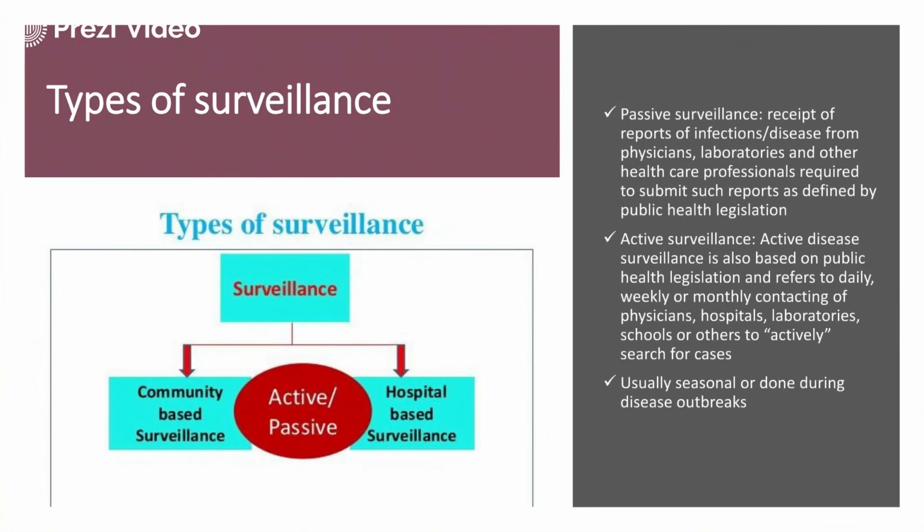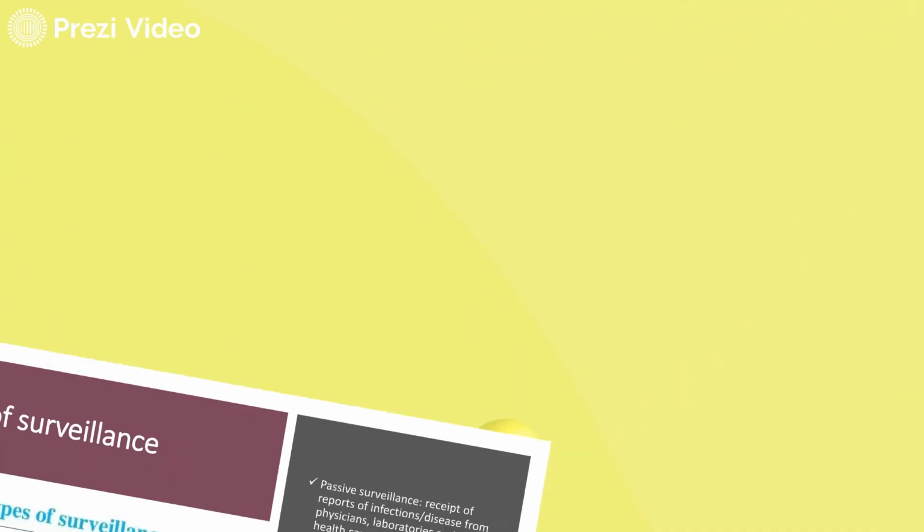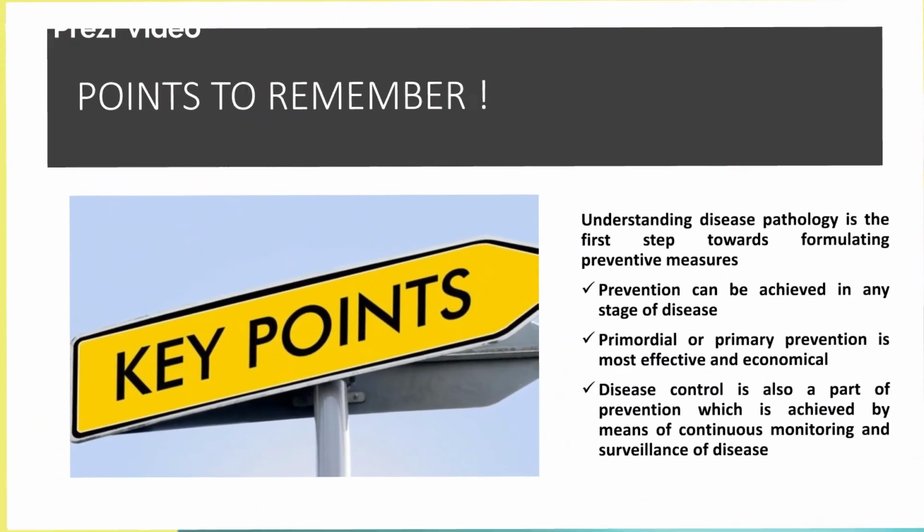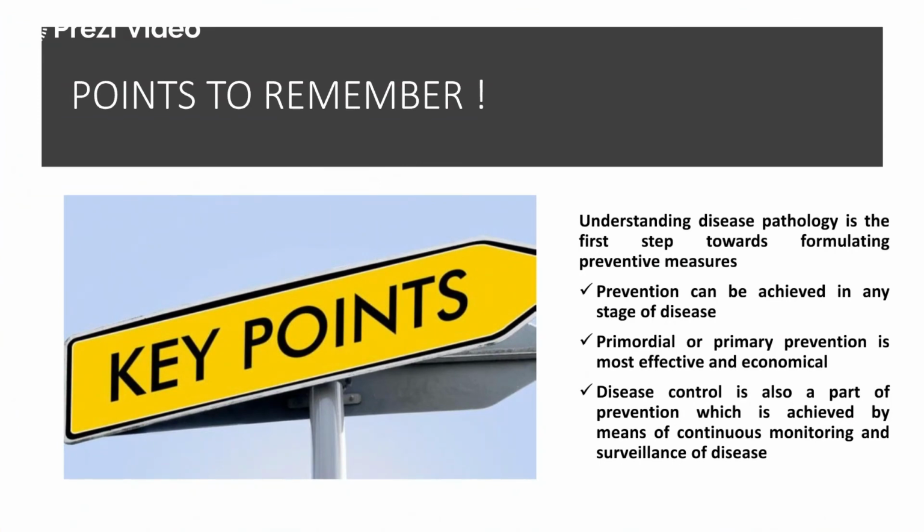There are different types of surveillance. First is community-based surveillance, and second is hospital-based surveillance, also known as active surveillance and passive surveillance. Then you should remember a few points. A very important point is that prevention is the key to success. You should know the different levels of prevention, and then you should know how the disease has to be controlled, then how it has to be eradicated, then comes your measurements to actually do the surveillance part.